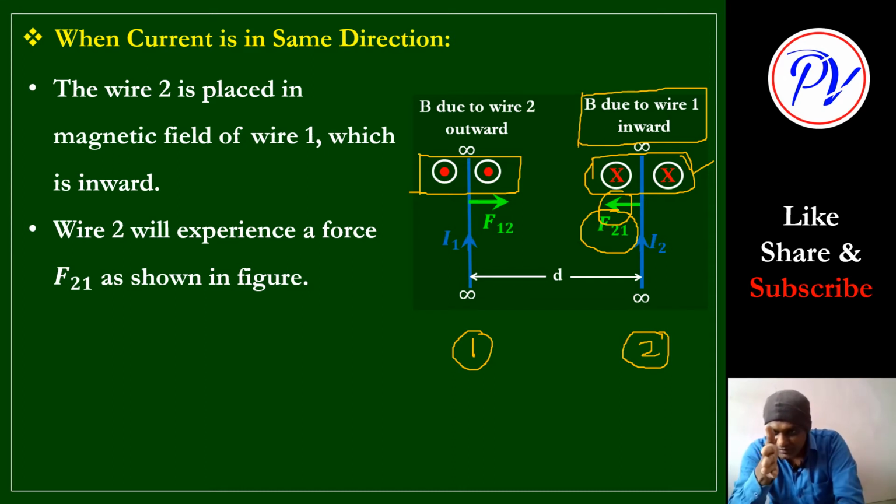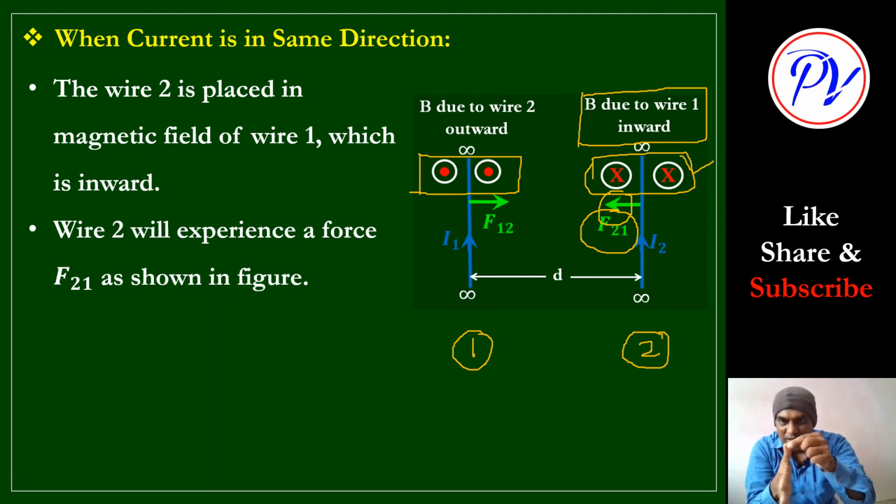Okay, so field is inward and current is in the upward direction, so they are perpendicular to each other like this. Now this palm will give you the direction of force. So if palm is on this side, so direction of force is on this side, and if your palm is like this, then direction of force will be like this, upward. If palm is like this, this is a direction of force, downward. But here if you do it there, only then we can understand.